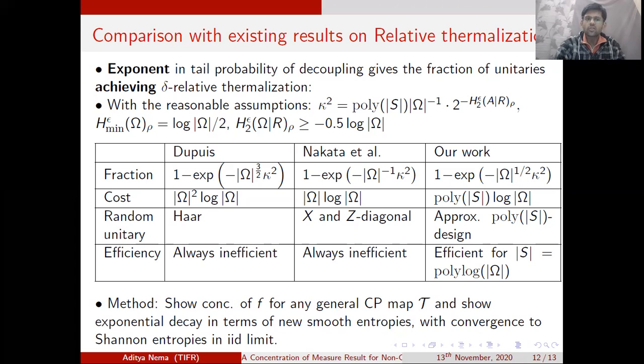Furthermore, our new entropic quantity, the newly defined smoothed conditional Renyi-2 entropy, has already found application in one of the works presented at this Beyond IID, which was finding the one-shot capacity of a fully quantum multiple access channel, presented by my colleague Sayantan. So we hope that there will be a lot more applications coming up from these kinds of results. It will also be interesting in its own right to look at the proof techniques. It's not that they are very non-trivial, but it is a way to look at things from a geometrical point of view.